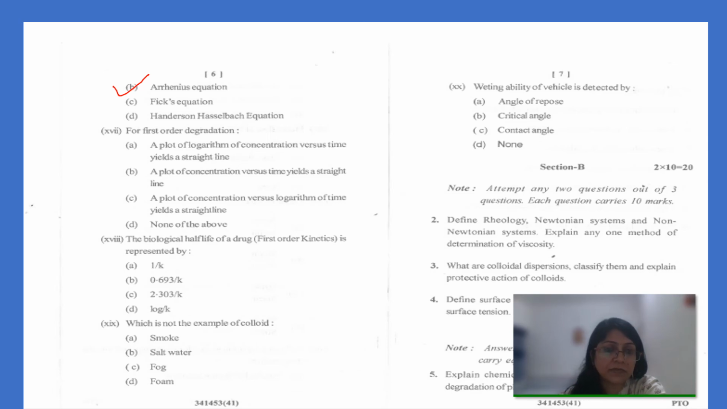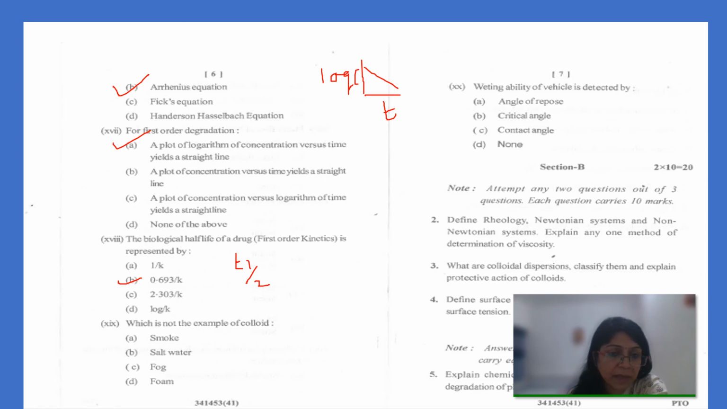The next question is for first order degradation. A plot of logarithm of concentration versus time yields a straight line, or concentration versus time, or concentration versus logarithm of time, or none of the above. In case of first order reaction, when we plot log of C versus T, it gives a straight line. So the answer is the first one. Next, the biological half-life of a drug: t half for a first order reaction is 0.693 upon K. This will be the answer.